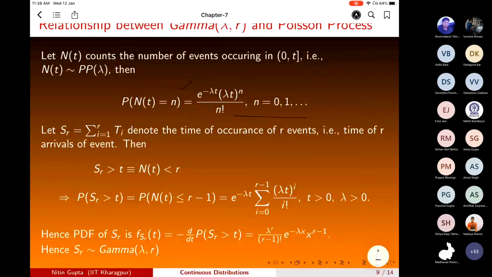Now S_r, which is the summation of Ti, where T1 is the time of occurrence of the first event, T2 is the time between the occurrence of the first and second event.